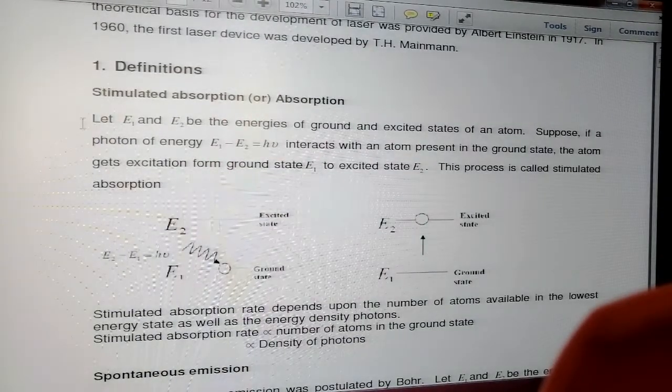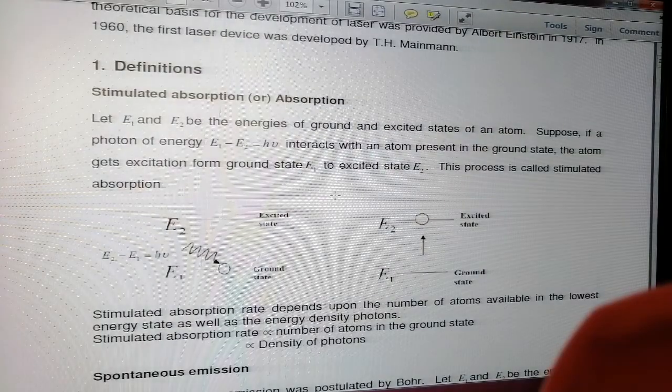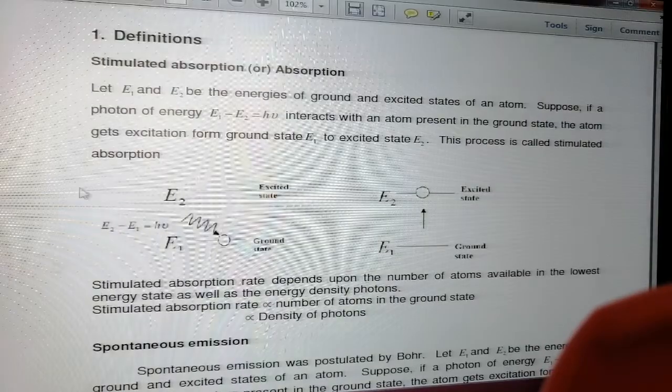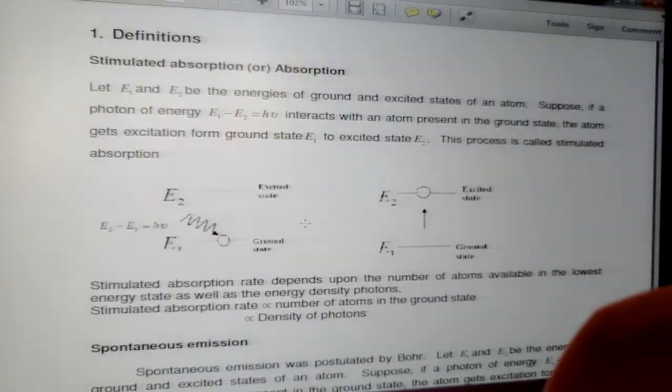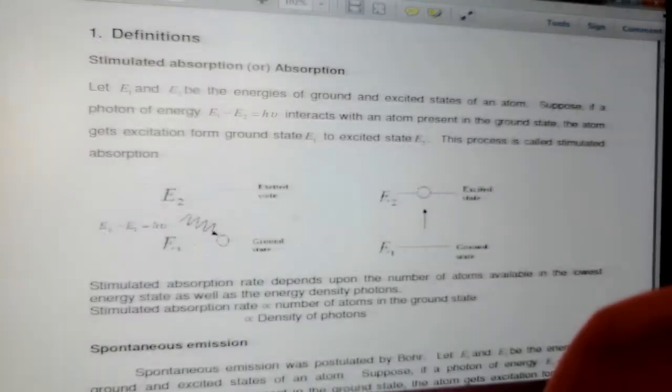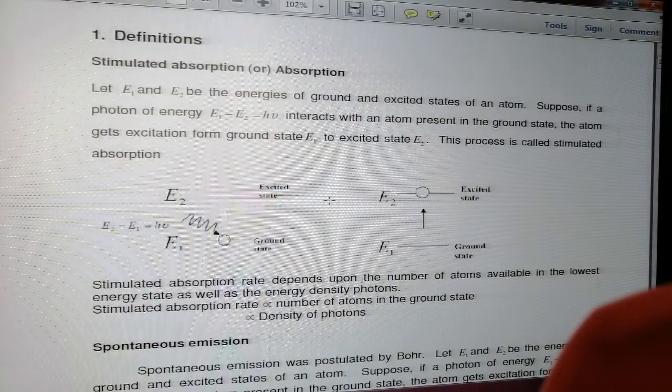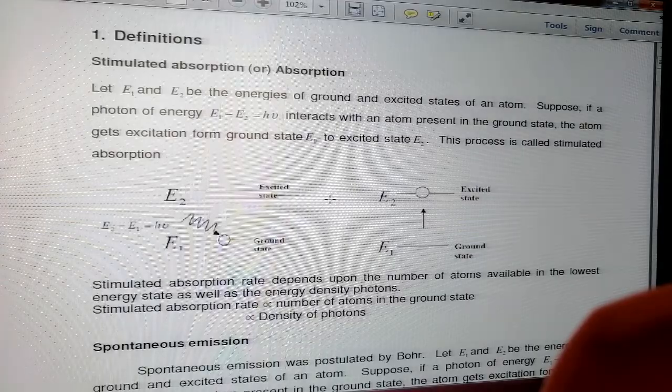The first one is stimulated absorption or simply absorption. That means whenever we give some energy to a system, the atoms present in the ground state will be excited by making use of this supplied energy, and this is called the absorption process.